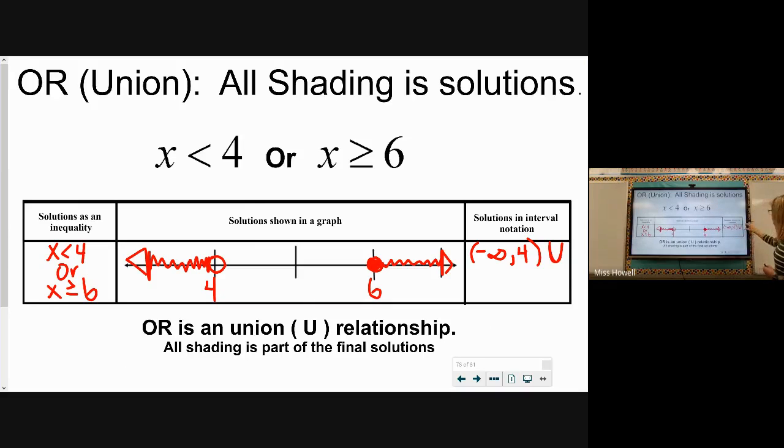Now, I could keep going here to the right. I just ran out of room in that little block. So I'm going to go down below. Our next interval restarts at 6 and goes to infinity. At 6, it's a closed-in circle, so it needs a bracket. And at our infinity, it should be a parenthesis. So be careful.